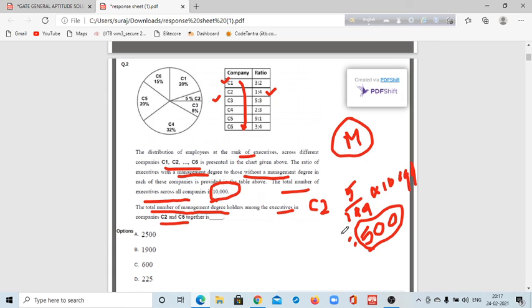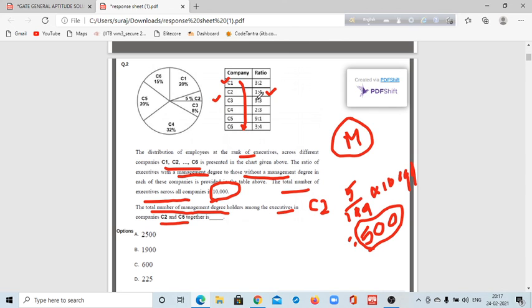So out of this 500, you have to calculate the number of executives with management degree.